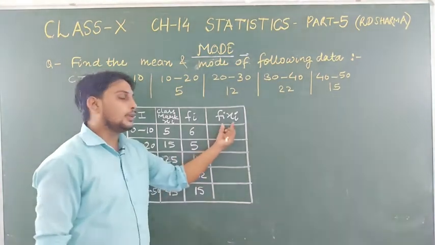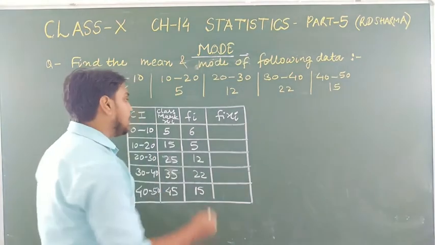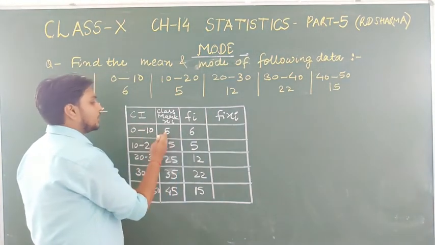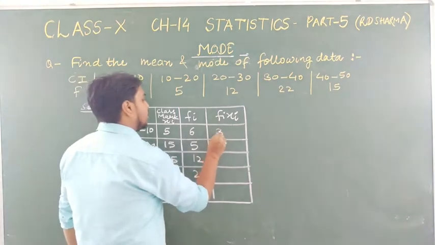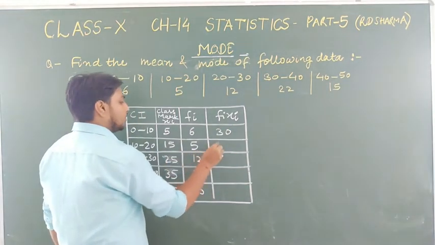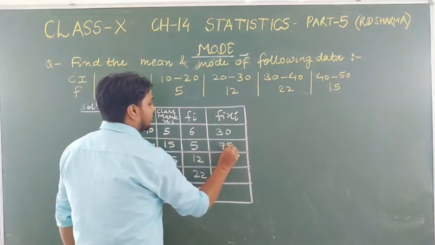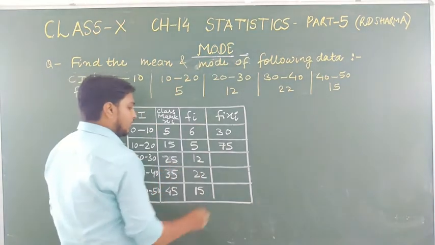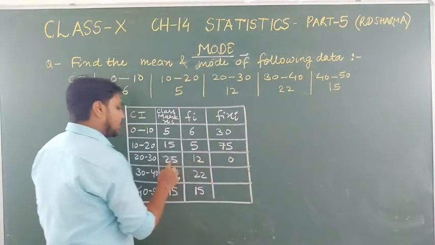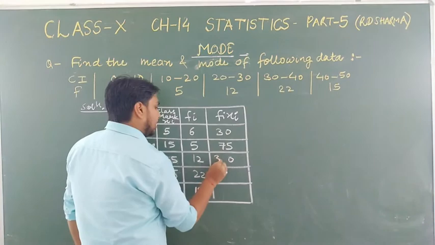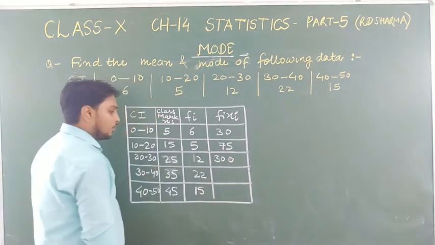Now we will find fixi by multiplying fi into xi. So it is 5 6 is 30, 15 5 is 75. 25 into 12, so it will be 12 5 is 60, 12 2 is 24, and it will be 300.